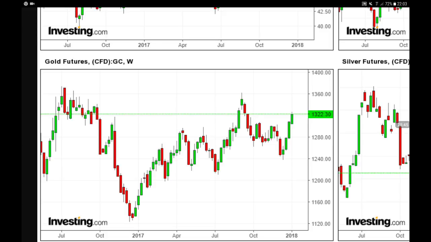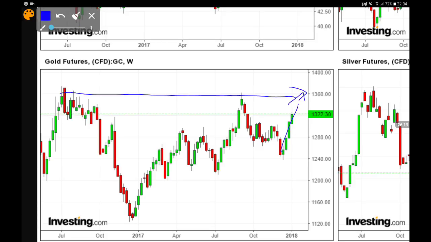You see a huge run, a bullish month. All of December was very bullish for gold, and now entering 2018 it's also very bullish. And what do we have over here? We have a target, 1360. That's a target for gold. You see that bullish run, and now I'm expecting a continuation above 1325, a close above that particular level. Boom, we're going to go towards 1360. So that's it. We are bullish on gold.